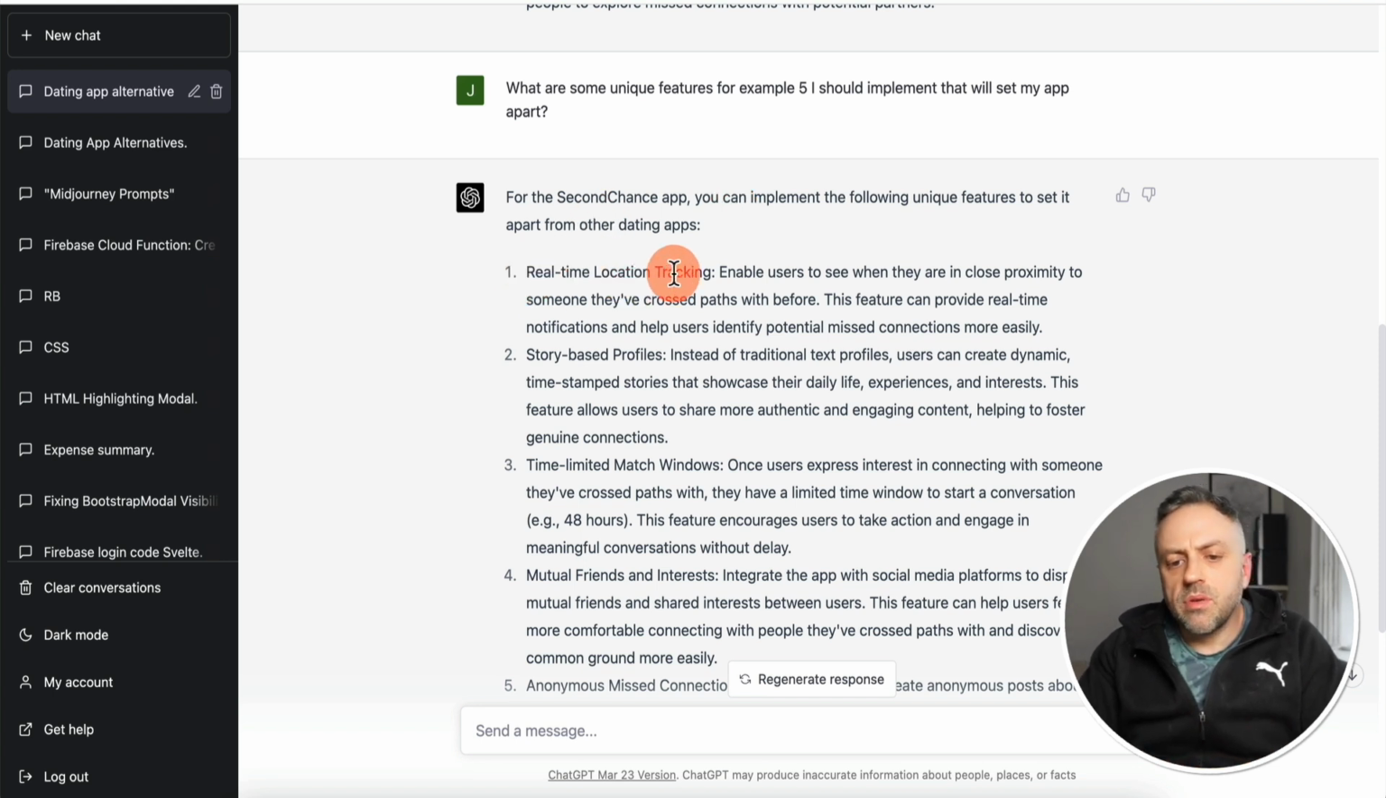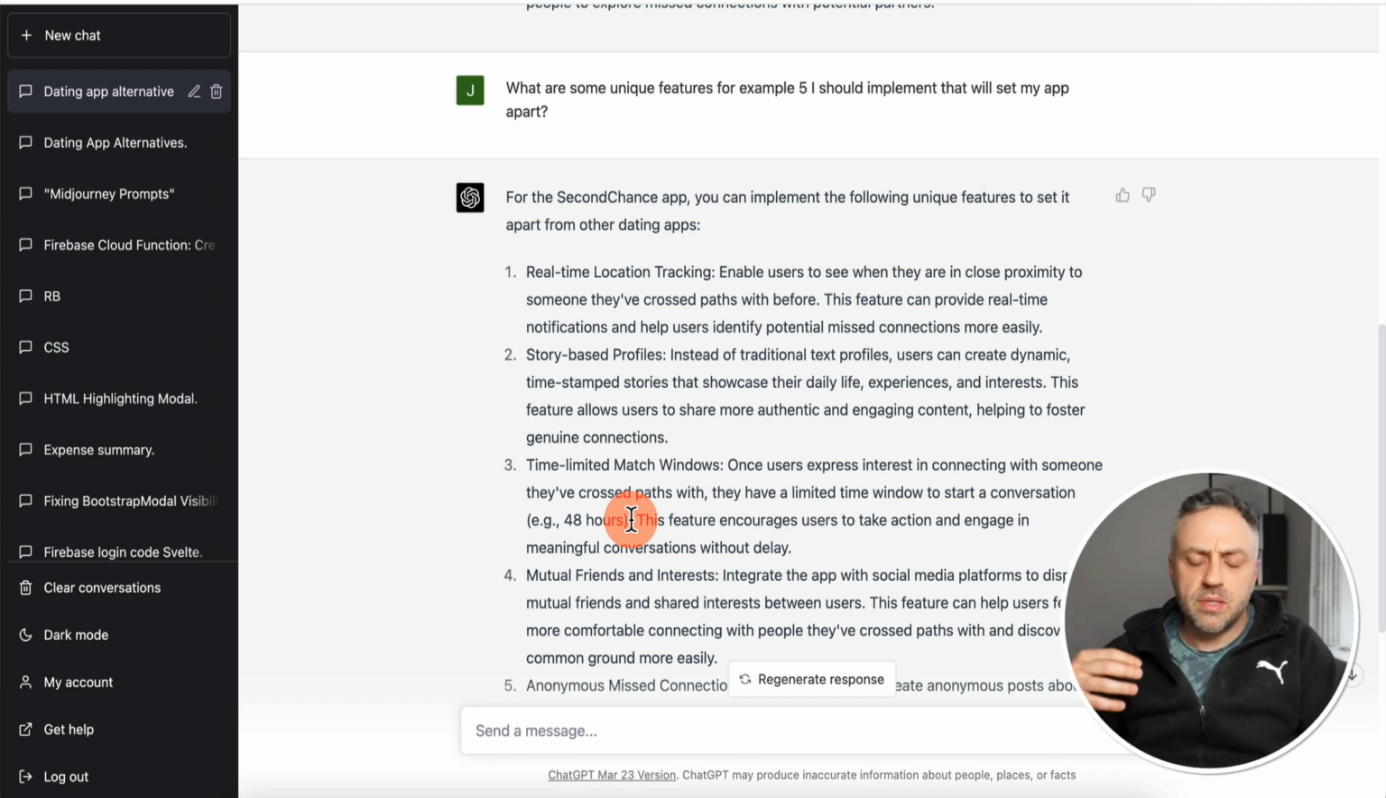So we have real-time location tracking, enable users to see when they are in close proximity to someone they've crossed paths before. Story-based profiles. Instead of traditional text profiles, users can create dynamic timestamped stories that showcase their daily life experiences and interests. Okay, very interesting. Time-limited match windows. Okay, this is actually pretty cool, right? This is very unique, right? Time-limited match windows. Once users express interest in connecting with someone they've crossed paths with, they have a limited time window to start a conversation. Okay, 48 hours. Okay, very, very cool, right?